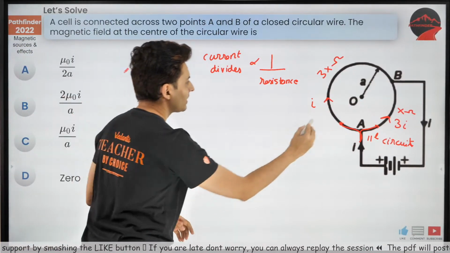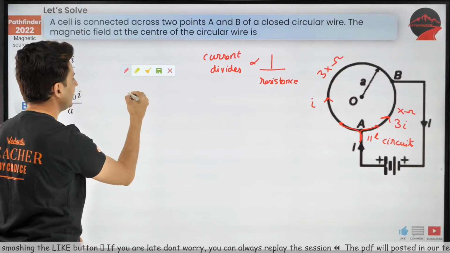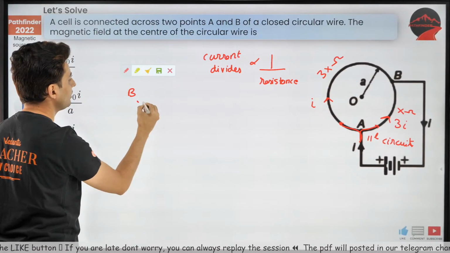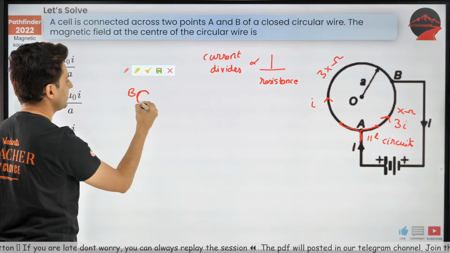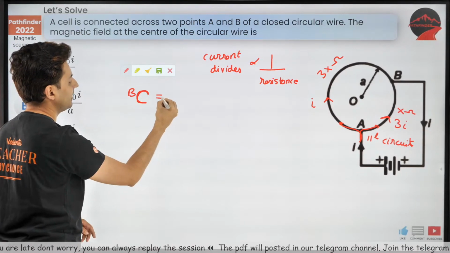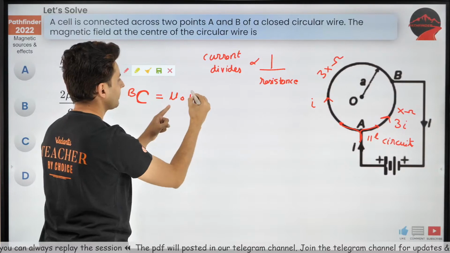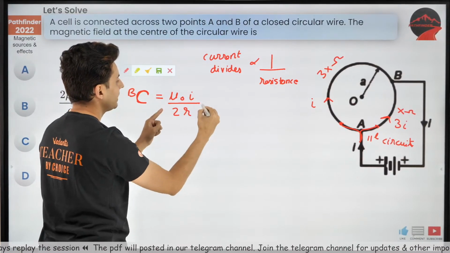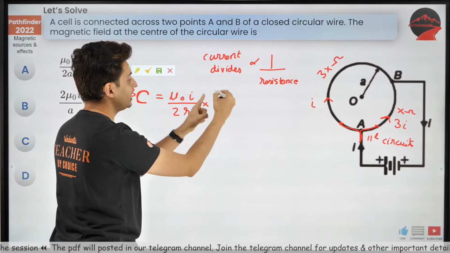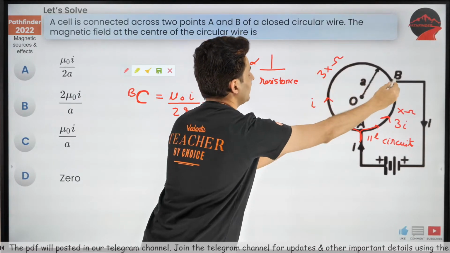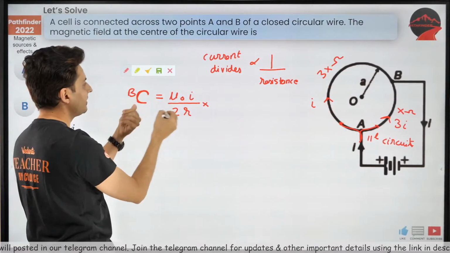Once you get that, think what is the magnetic field because of the 3/4 circle. The formula is mu naught I by 2R. Remember to multiply by that fraction. What fraction of the complete circle it is? Obviously it is 3/4.